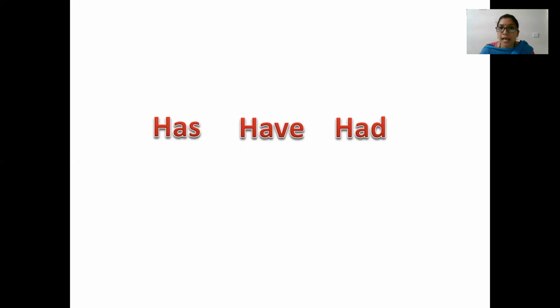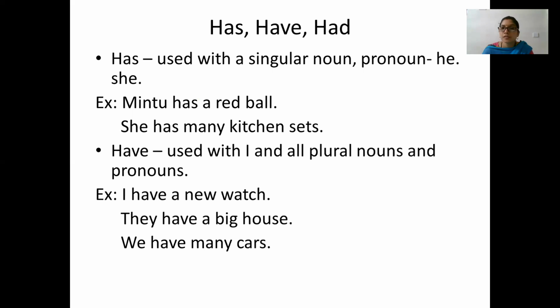Now we will see usage of has, have and had. Mostly we use has and have with present tense and had with past tense. Let's see their usage. First we will see has, used with a singular noun or pronoun like he, she. Mintu has a red ball. Mintu is singular noun. She has many kitchen sets. She is singular pronoun.